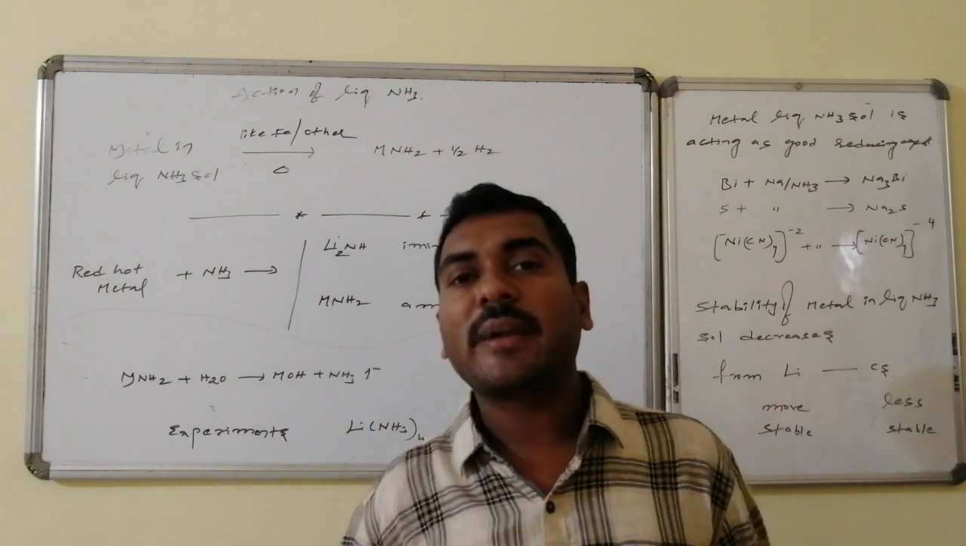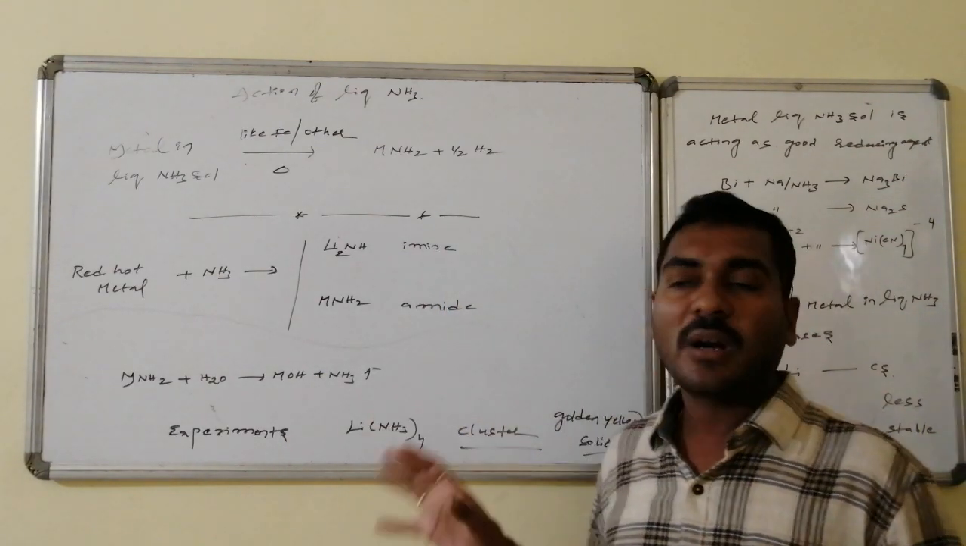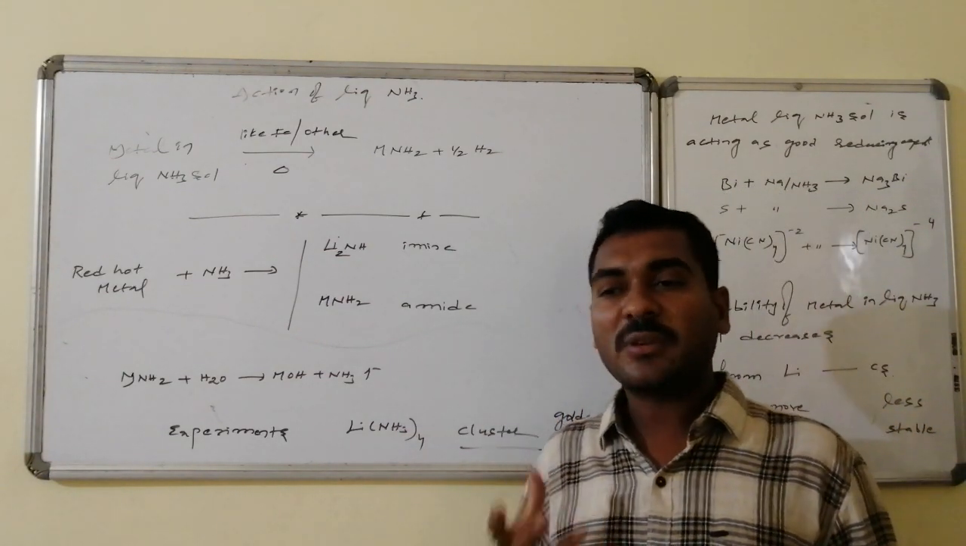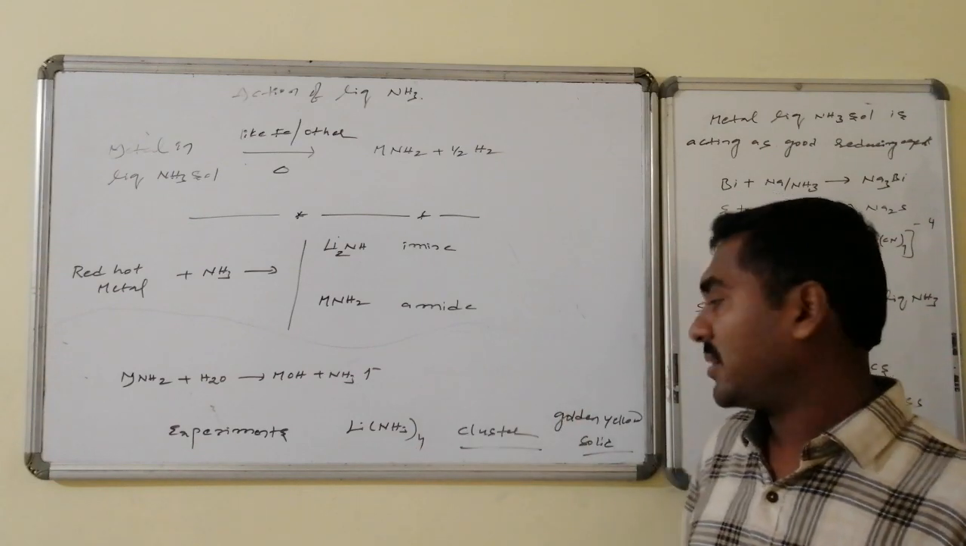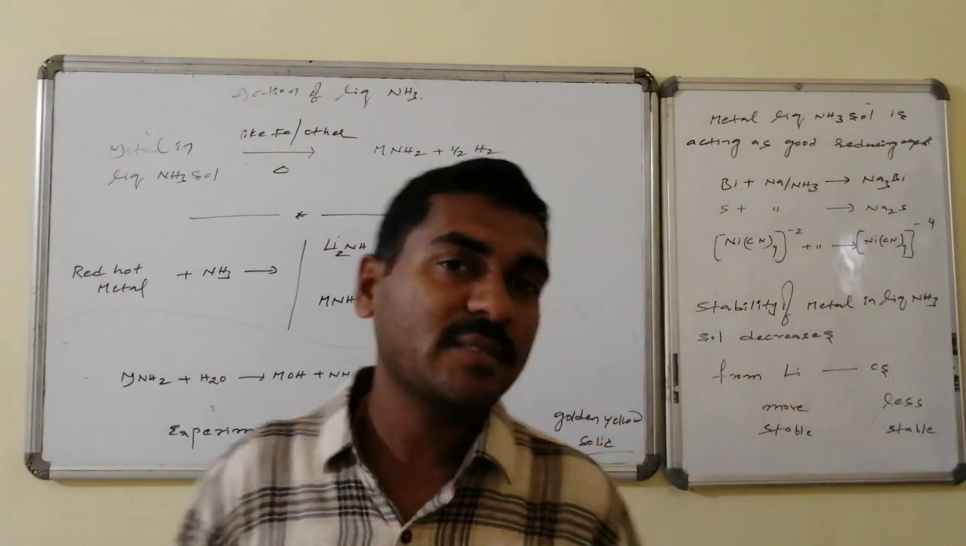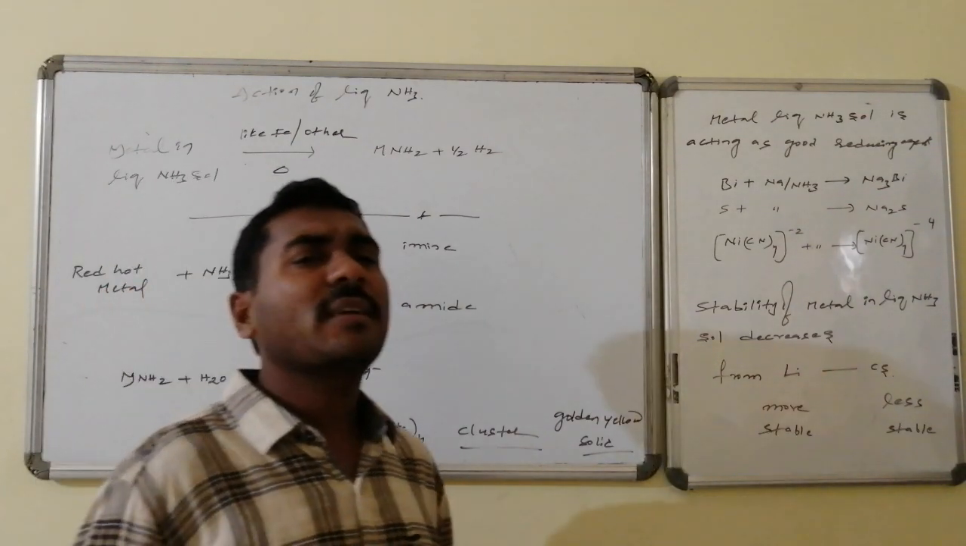A confirmation was made from the experimental results that the tetraamine lithium compound has been studied experimentally. The existence of this particular compound, a metal cluster with a golden yellow color, is observed, and it is a solid substance. Whereas the metal liquid ammonia solution acts as a good reducing agent.